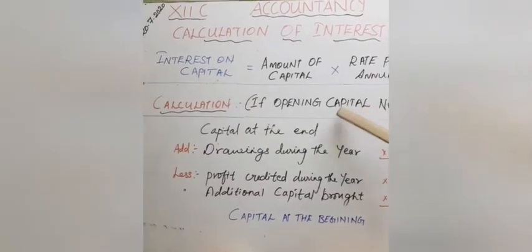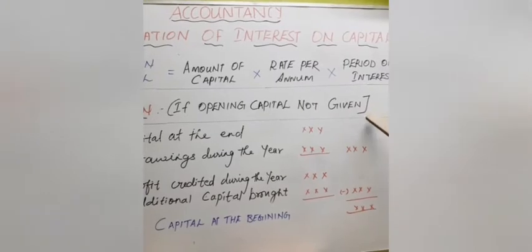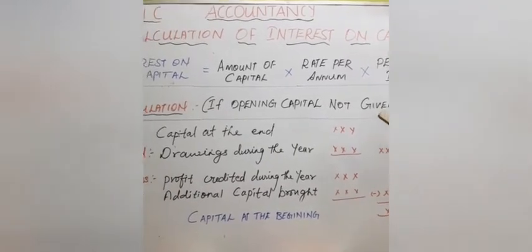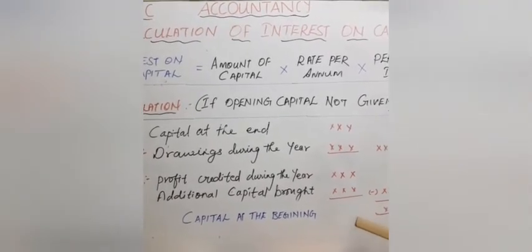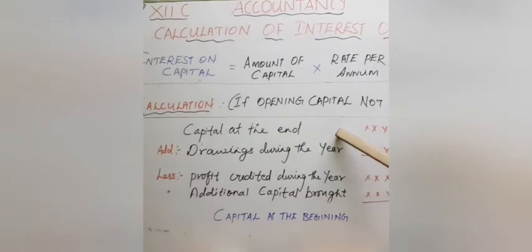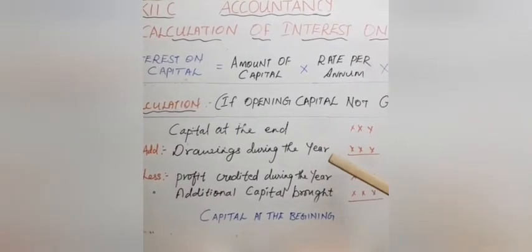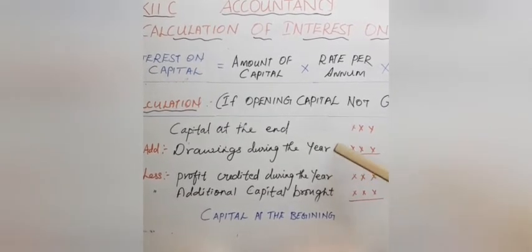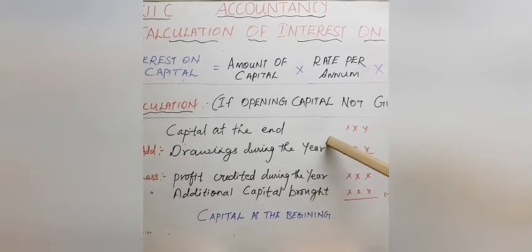Okay, now you can see another calculation. What is that? If the opening capital is not given, interest on capital will be calculated on the opening capital of the partners. Suppose the opening capital is not given, then you have to follow this procedure. You want to take the closing capital at the end of the business, then you want to add the drawings. Why are you adding the drawings? The drawings would have decreased the capital. So to bring it to the original amount, we are adding the drawings.